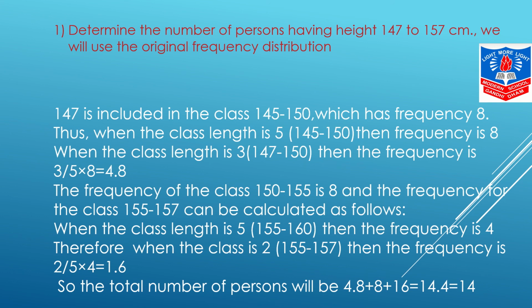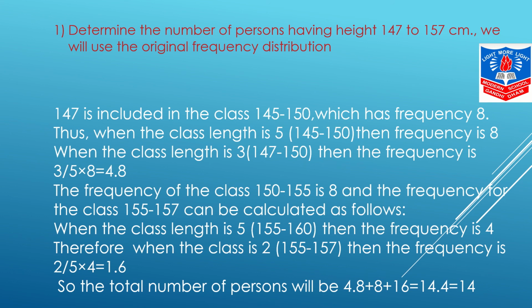Therefore, when the class length is 2, that is 155 to 157, then the frequency is 2 divided by 5 into 4 equals 1.6. So the total number of persons will be 4.8 plus 8 plus 1.6 equals 14.4, which is about 14.